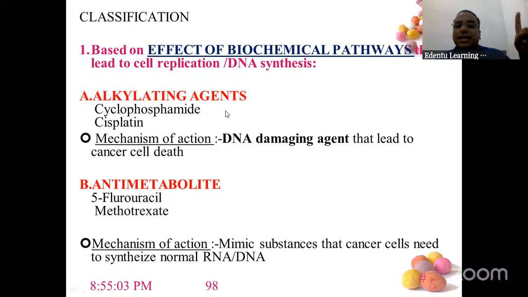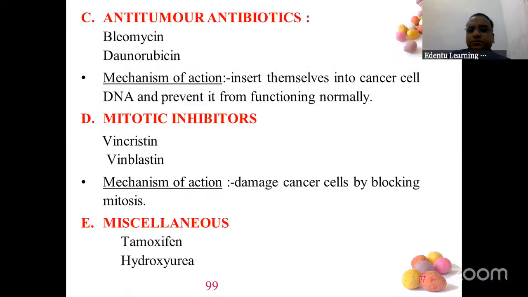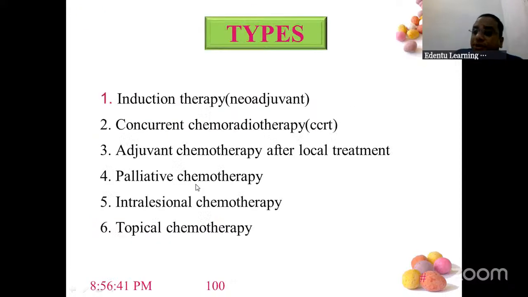So you have got alkylating agents, antimetabolites. Examples are here. What they do? They damage the DNA, the disturbed DNA of the tumor cells, it will cut, which will lead to death of the cancer cell. So examples are cyclophosphamide, cisplatin. The antimetabolites are 5-fluorouracil and methotrexate. So please learn these names. Okay, some names you should write. Then you've got anti-tumor antibiotics, mitotic inhibitors, and miscellaneous you have. So types of chemotherapeutic agents, just the names are enough, no need to go in detail.